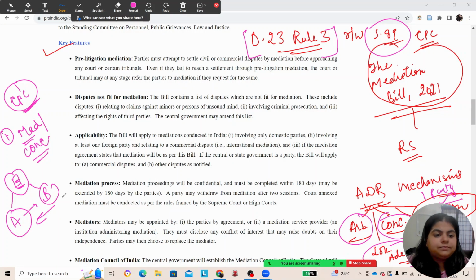When we come to conciliation, the conciliator can enforce his suggestion. If the conciliator feels that the two parties are not able to settle mutually, then in that case the conciliator can enforce his suggestion that you should do this.